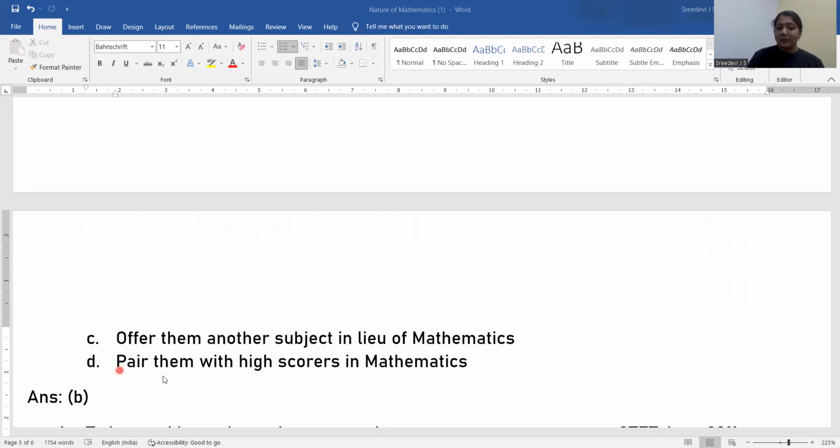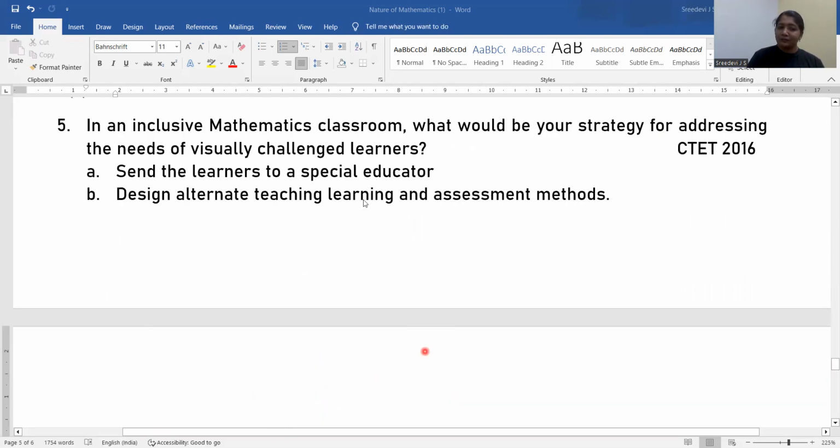Let's check. Option D, pair them with high scorers in mathematics. Even though they are specially challenged learners, is that possible? So let's see. Here, send the learners to special educators. It is not always correct. Some help needed from special educators we can have, or some suggestions if we want, we can get. But sending the learners directly to special educators is not the correct approach.